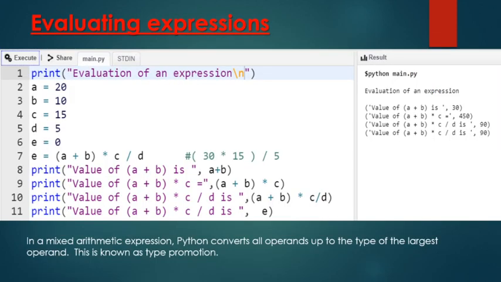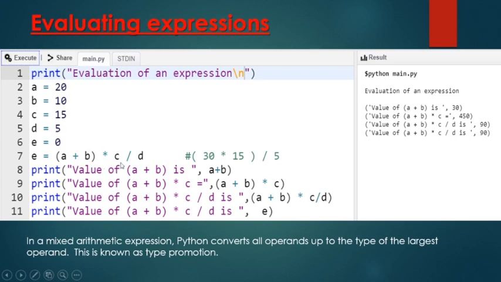So let's start. In this code, I have taken some variables and an expression. These a, b, c, d, e are variables, and I have taken one expression, a plus b into c, then divide d. This is an arithmetic expression.